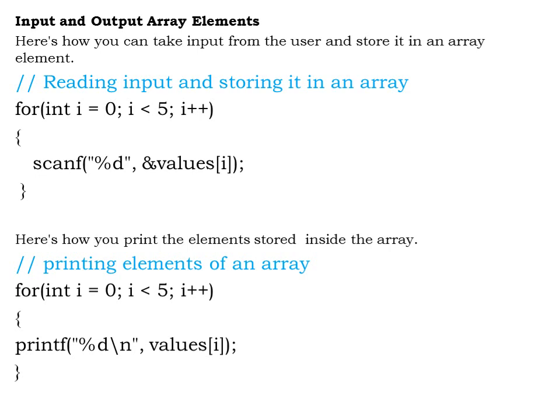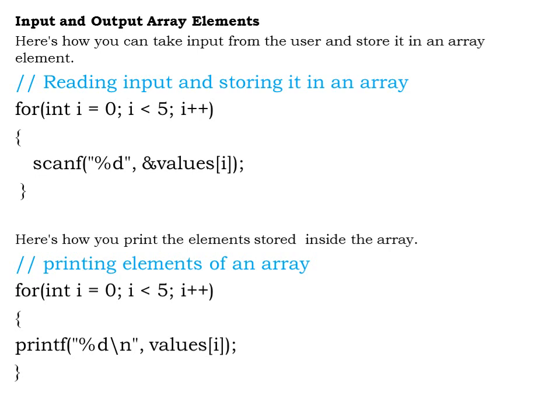So when I enter the loop next time where the i value is 5, 5 is less than 5, the condition becomes false and we come out of the loop. So we are successfully reading 5 values from the user, where the first value is stored at index 0, second at 1, 2, 3 and 4. So this is how we read the input from the user and store it in an array.